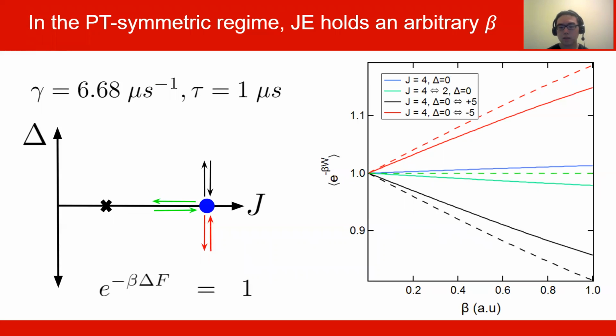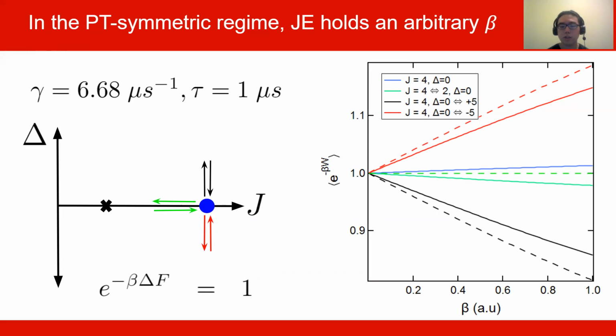The x-axis is the inverse temperature, or beta, in arbitrary units because we have normalized the work. On the y-axis, we have the average value of e to the minus beta work. Again, the Jarzynski equality holds when our values are 1. For the first experiments, which are color-coded in blue and green, the simulation says the Jarzynski equality should hold, as the plot is about 1. The solid lines are experimental data and the dashed lines are simulation.